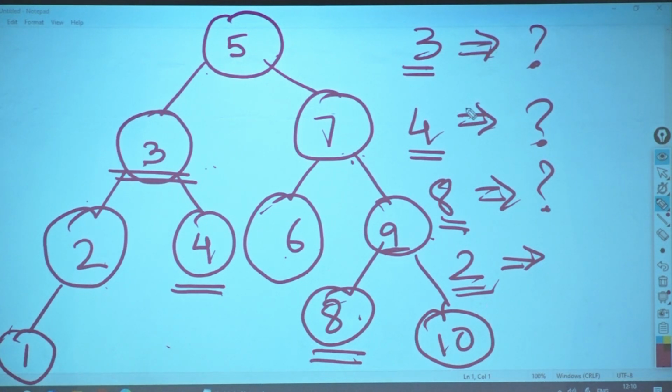There would be no subtree only. Then I will return what? Parent of it. Correct? But if a target node has a right subtree, then the minimum of that right subtree. This is the logic. Using this logic, tell me the successor for 3, 4, 8, 2.